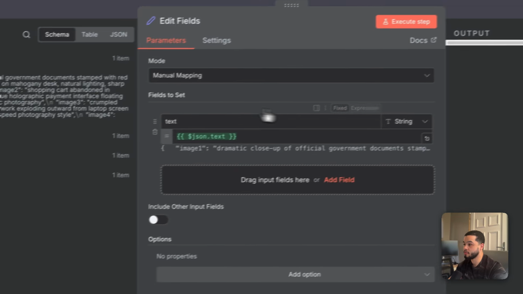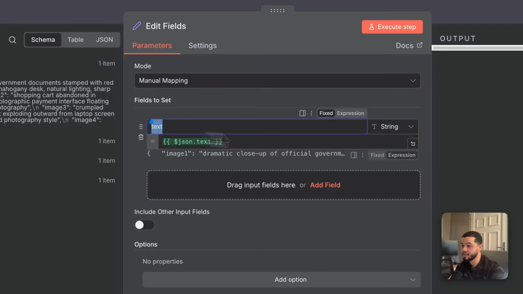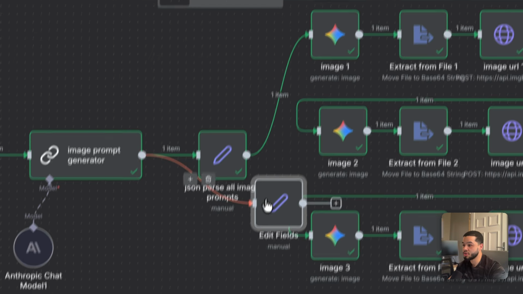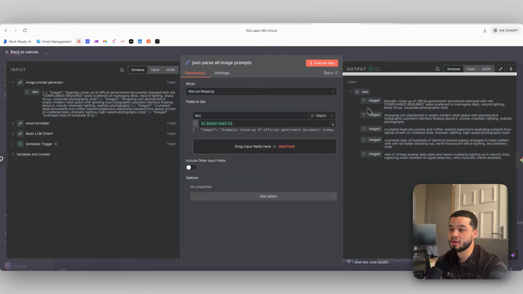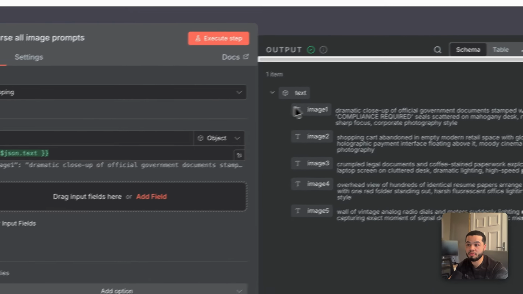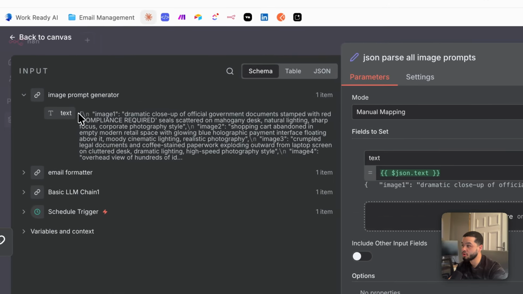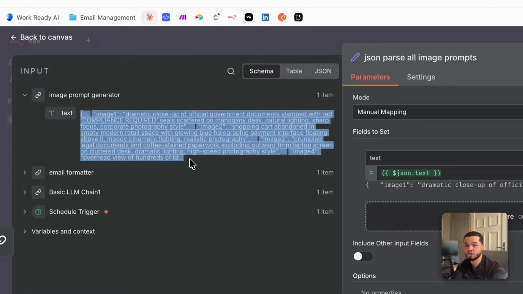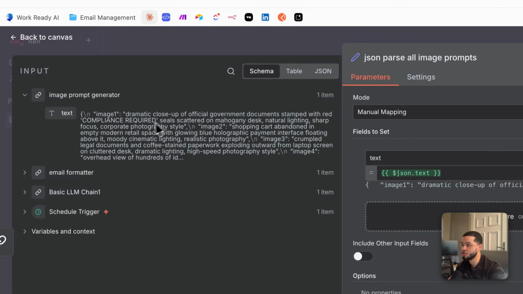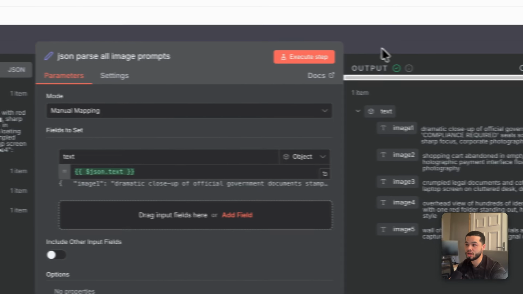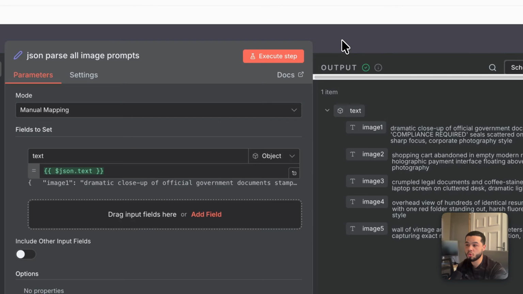I'll drop that in here, and I'll tell it to turn this into an object. And when we tell that to turn this into an object, we'll get an output like this over here, which splits up each prompt into a variable that we can use later. So as you can see here, I can use this later, I can use this in a different node, and I can use these all separately. Whereas in the previous node, it just outputs as basically a string of JSON. So we can't use these on their own. We would have to basically use this full text prompt in the image generator, which we don't want, as we're going to create one image at a time.